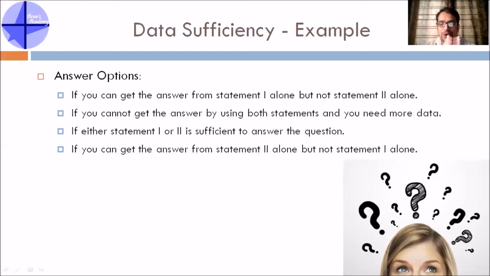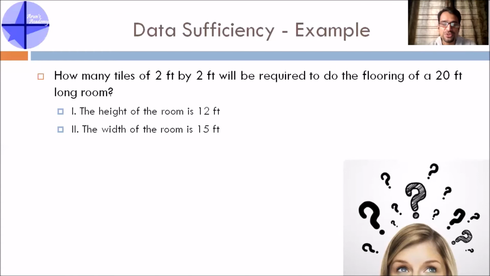Now, what you basically have to do is, you have to check the main statement and the substatements and decide which of these options is correct. Okay, so let's go back to the question now. If you see here, in the main statement itself, you already know the length of the room. In order to find out how many tiles of some particular dimension, you need the total area of the room. So for the total area of a rectangle, you need length and breadth.